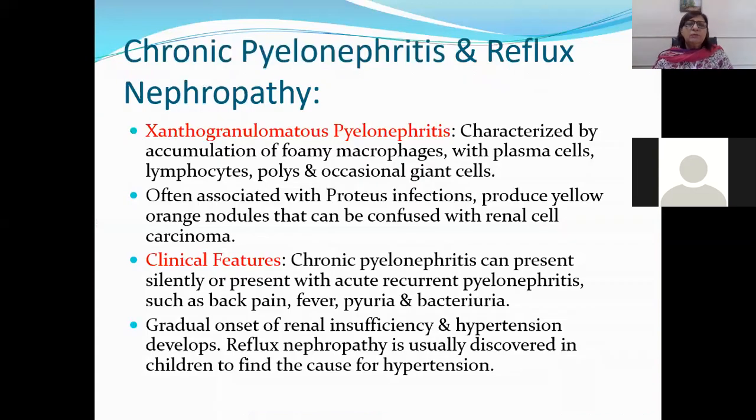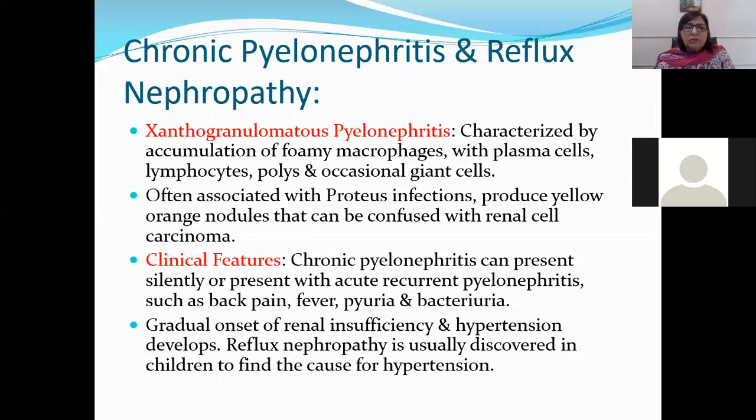So another type of chronic pyelonephritis is known as xanthogranulomatous pyelonephritis. It is characterized by accumulation of foamy macrophages with plasma cells, lymphocytes, polymorphonuclear leukocytes, and occasional giant cells. Why are we calling it xanthogranulomatous? It gives a yellowish gross appearance, and it contains many lipid-laden macrophages, so it is called xanthogranulomatous pyelonephritis.